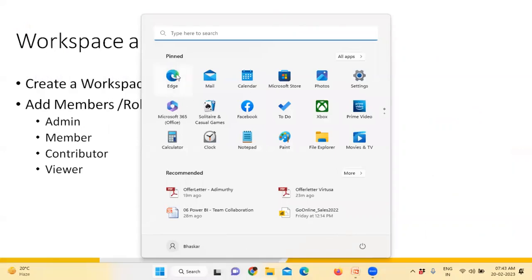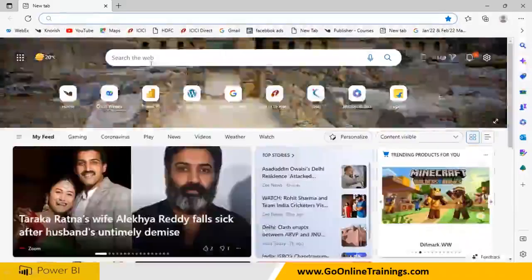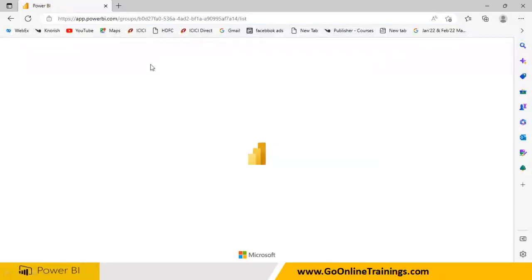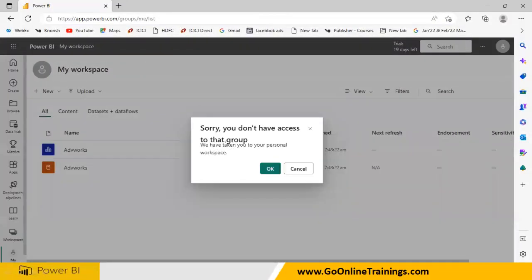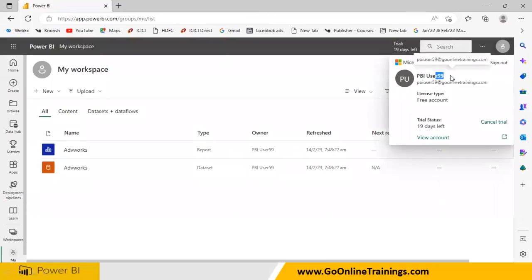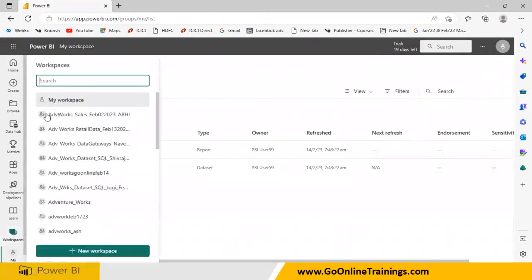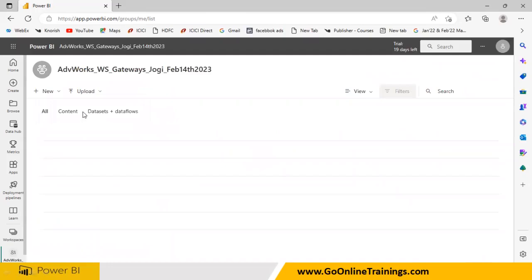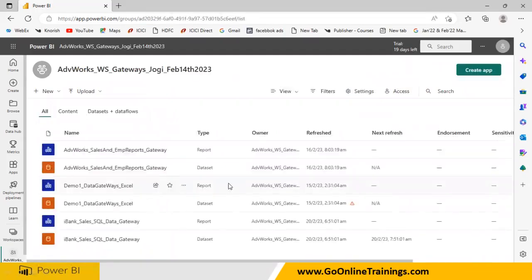app.powerbi.com. Let me go to Edge, and I want to go to app.powerbi.com, right? And who's the user? What is the user ID? 59, right? Now I go to some workspace. Let me click on a workspace called Jogi's workspace. Something will be there, right? So this will be a data gateway software. I'll be able to go to this.